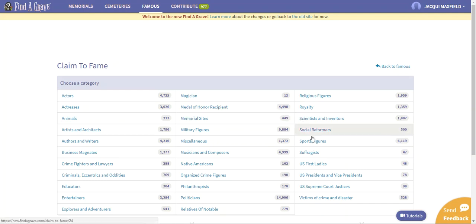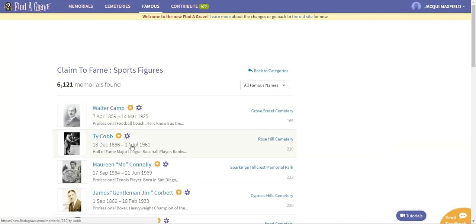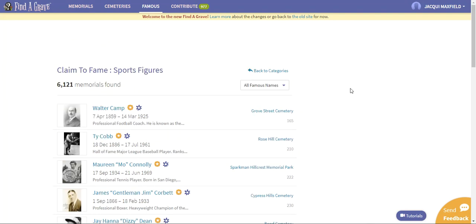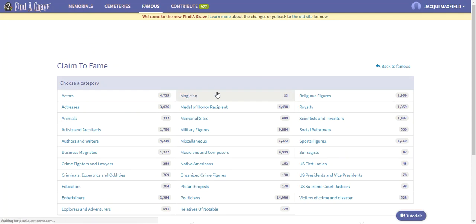And if you come over here to sports figures, there's 6,119 listed, and you can click on there and it has Ty Cobb. I actually recognize that name. But anyway, these are all people who were sports figures, and these are all of their obituaries, cemeteries, things like that listed for them.